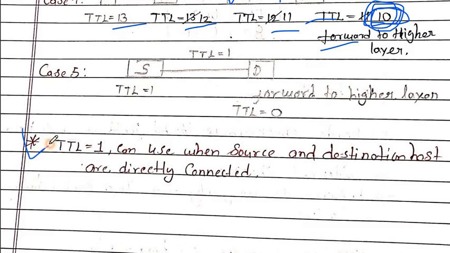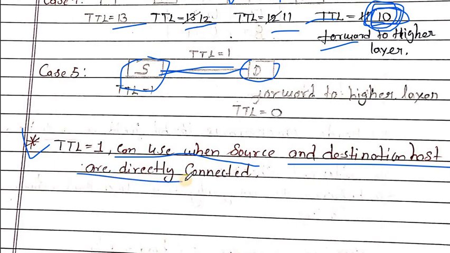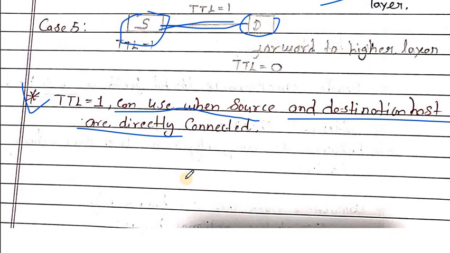Here is one key point: when the source and destination are both connected directly without any intermediate device or router, the TTL value is 1. When the source and destination hosts are directly connected, then the TTL value is 1.